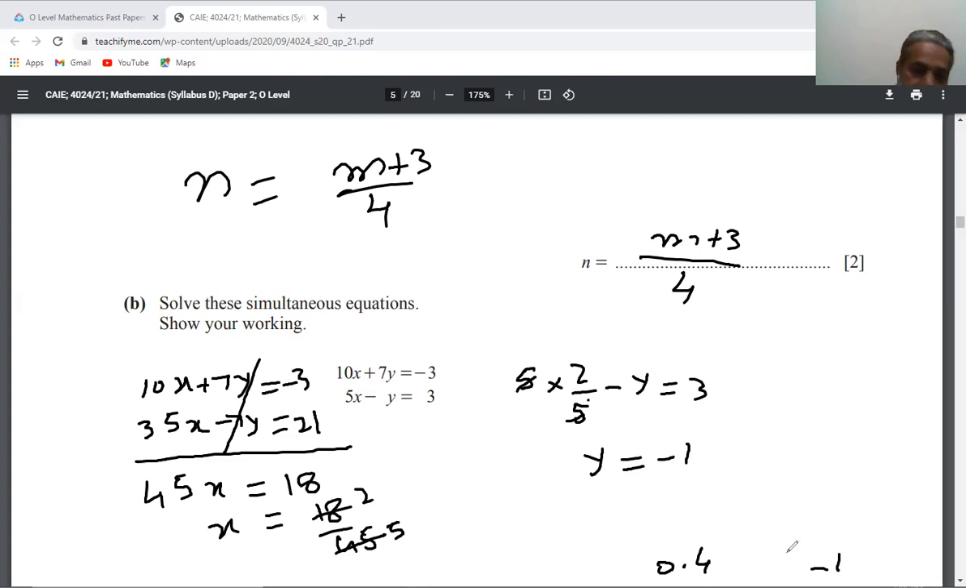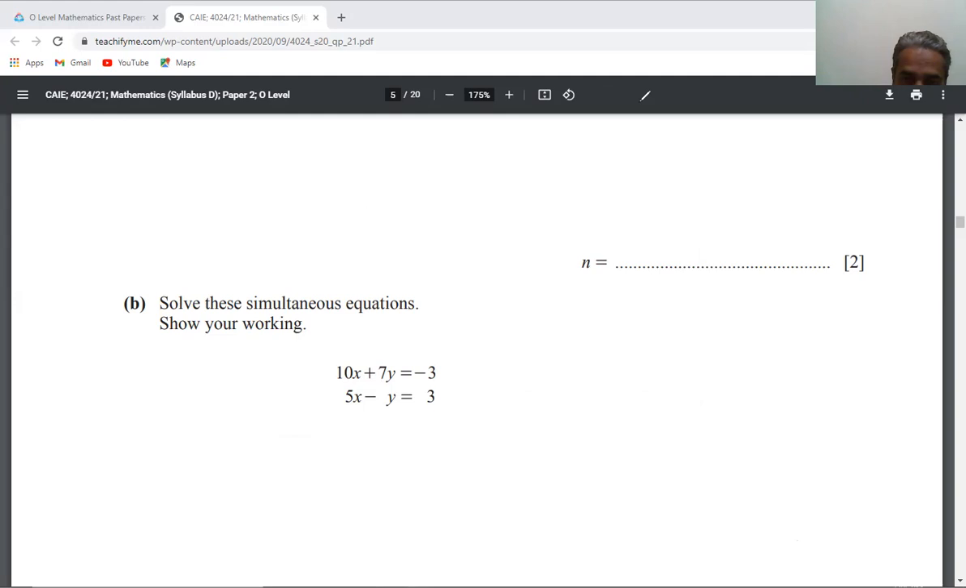That's it for this question, A and B part. Now for the C part, we will go forward.